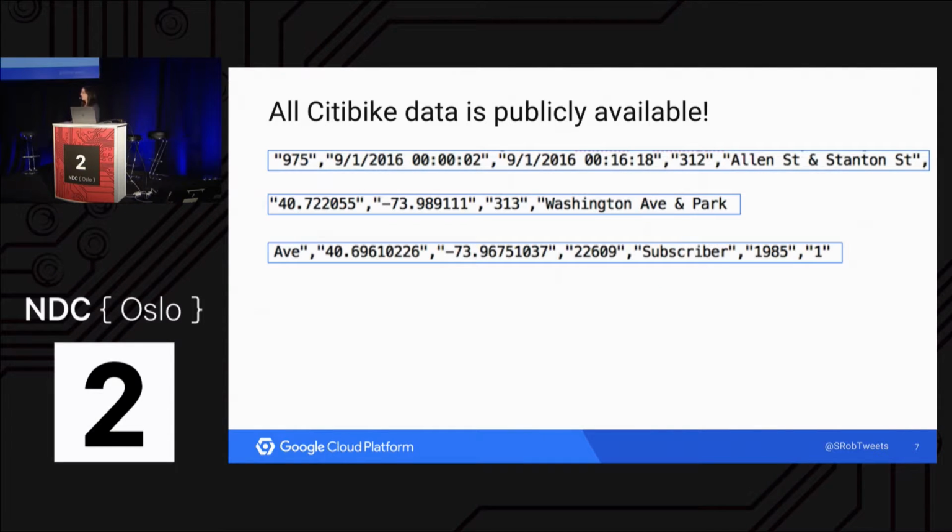Breaking it down for one entry, we get data on the bike ID. Each bike in the system has its own unique ID. We get the start time and end time of the trip, the ID, name, and latitude and longitude of the start and end stations. And we also get some additional data. We get the duration of the trip in seconds, which is what this number is. We get whether they're a subscriber or what they call a customer. A subscriber pays the annual fee. A customer is just using it on a one-off basis. And if they're a subscriber, we have data on their age through their birth year and then their gender.